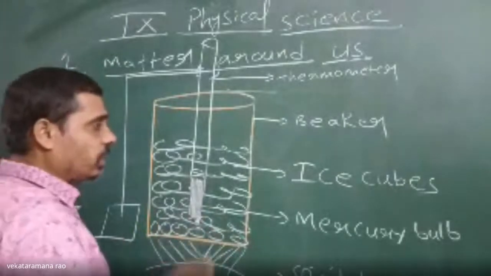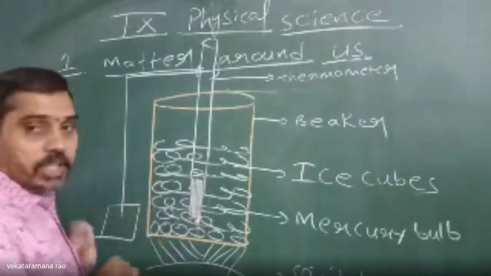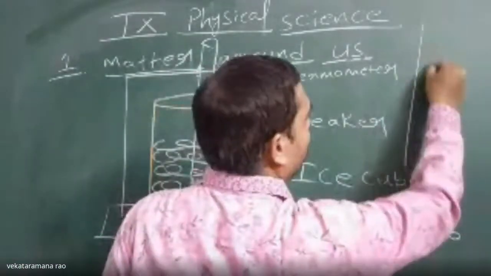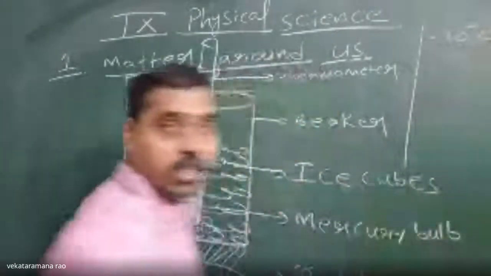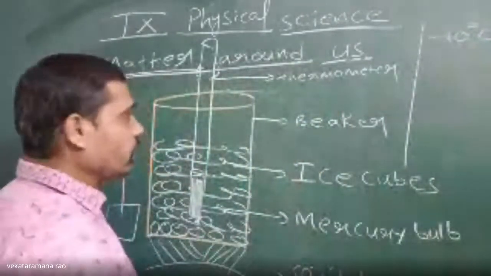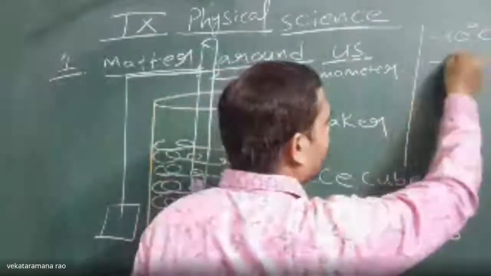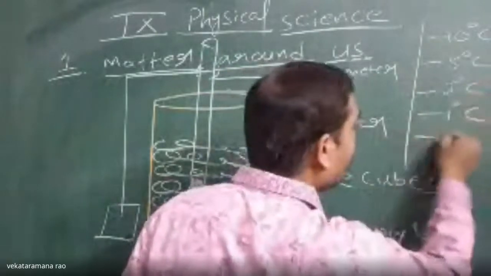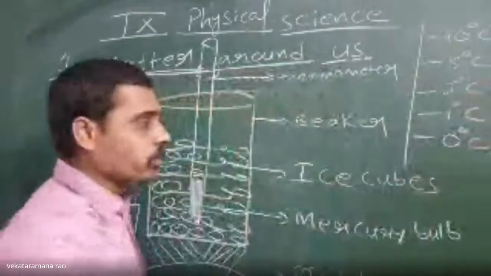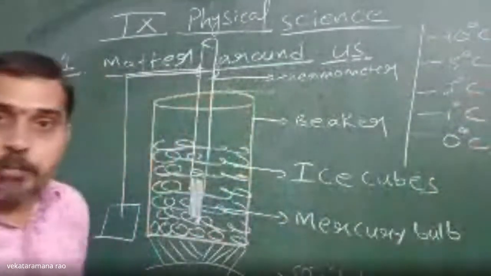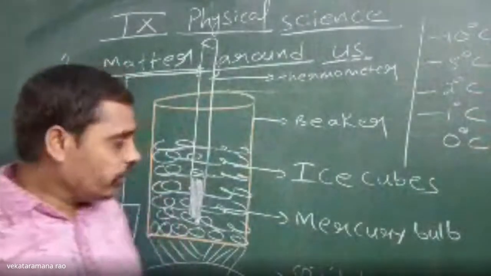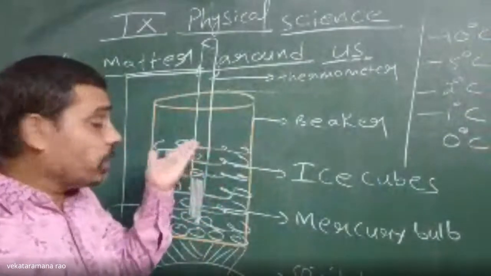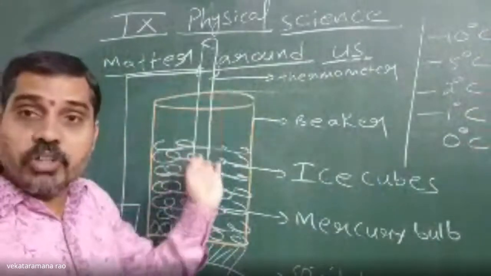Now, as you go on supplying heat, let us assume the starting temperature is minus 10 degrees Celsius. As you go on heating, the temperature increases to -5, -2, -1, and 0. It reaches 0, not minus, just 0. Whenever the temperature reaches 0 degrees, even though we are going on supplying heat, the thermometer's mercury reading won't increase, it won't rise.